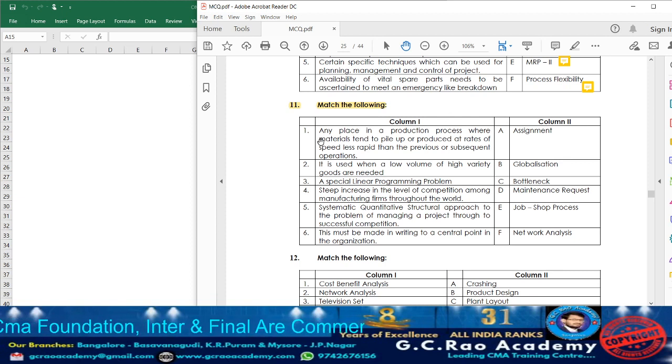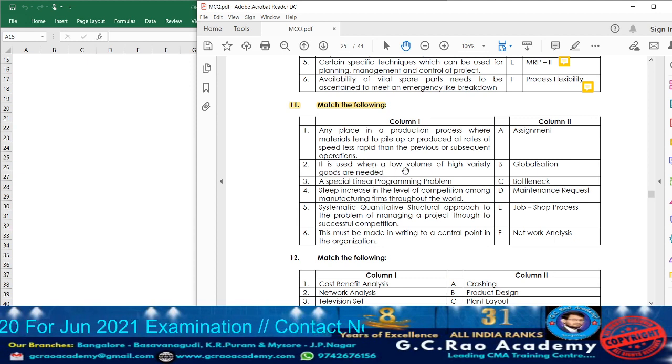Column 1, let us read out what they are telling. Any place in the production process where materials tend to pile up and are produced at a rate of speed less rapid than the previous or subsequent operation, we are going to call it as what? Bottleneck. In a bottleneck, those centers are going to limit the production. So we are going to call it as bottleneck. Point number 2.